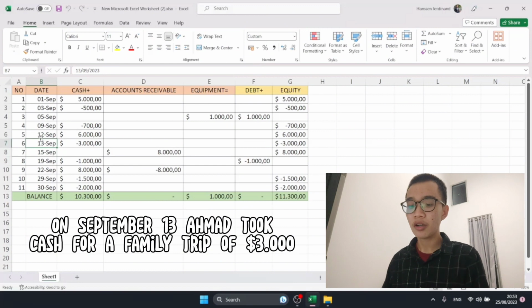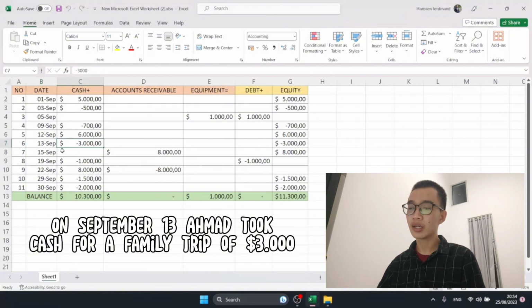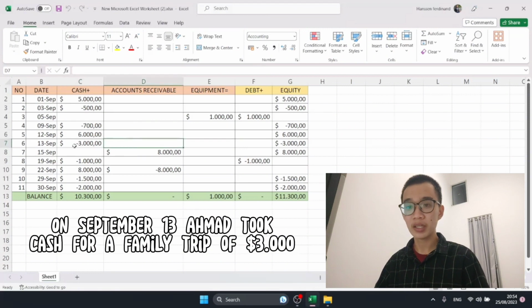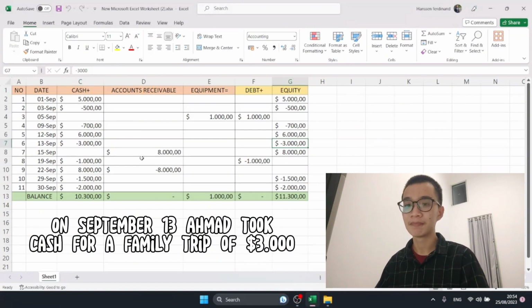Next, number 6. On September 13, Ahmad took cash for a family trip of $3,000. So that means we take the company cash for our own withdrawal, for our private use. Okay, ini untuk pemakaian pribadi. Dan kita mengambil $3,000, and of course our cash is decreased by $3,000 and our equity decreased by $3,000 for family trip.